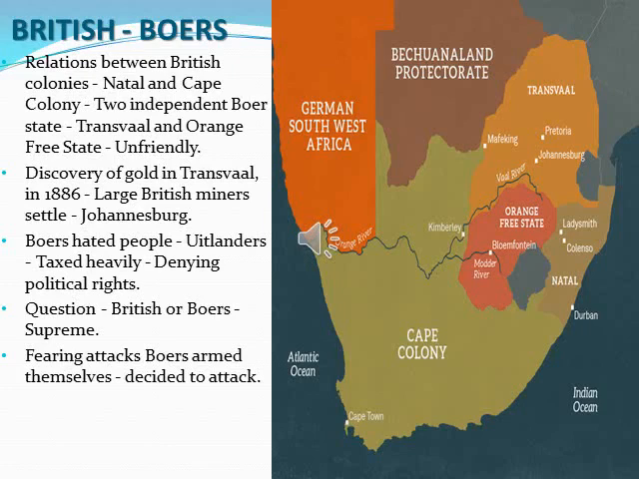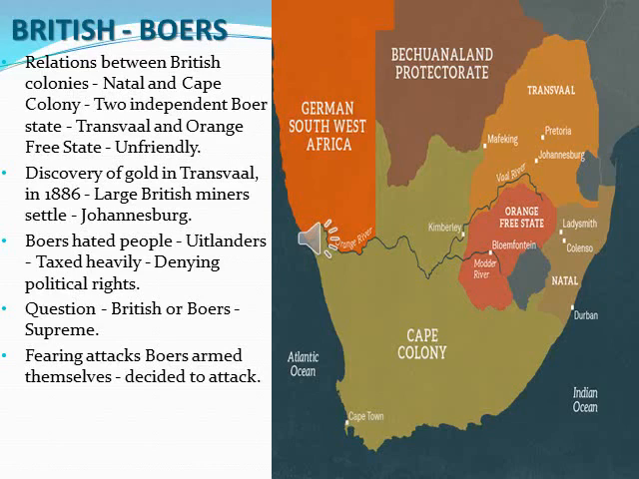So in South Africa there were 4 states. Two states, Natal and Cape Colony, were British colonies, and two independent states, Transvaal and Orange Free State, were Boer states. In Transvaal, gold was discovered in the year 1886. A large number of British miners settled in and around Johannesburg, which was not liked by the Boers. They called the foreigners Uitlanders and taxed them heavily, and also refused to give political rights to the British people.